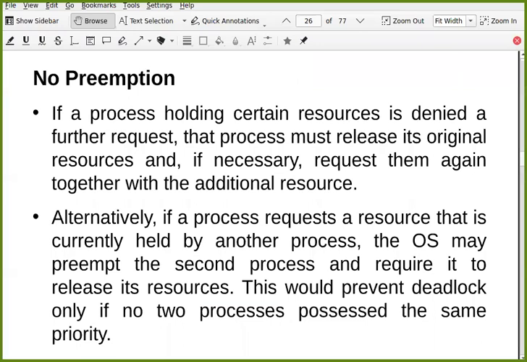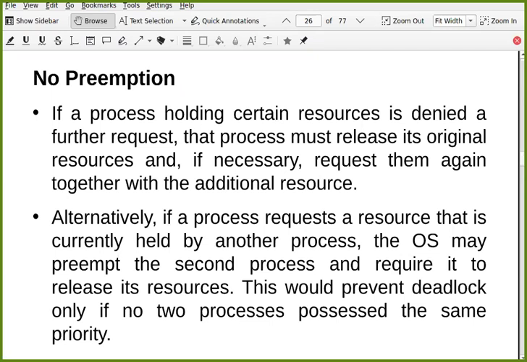Normally preemption occurs when there is a higher priority process. Let's say P1 is already holding resource A, P2 is already holding resource B. Now P1 asks for B and P2 requires A. That is our classic example, right? Here the priority of P1 is higher than P2. So what will the OS do? The OS will preempt P2, and it will release resource B and give it to P1. Or if P2's priority is higher, then the OS will preempt P1. It will release resource A and give it to P2.